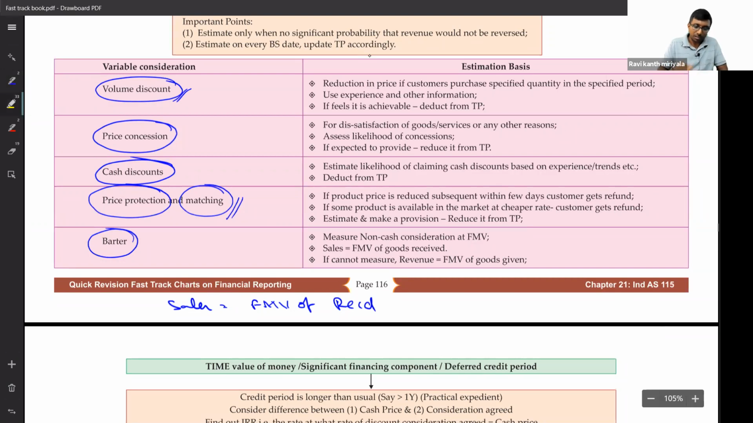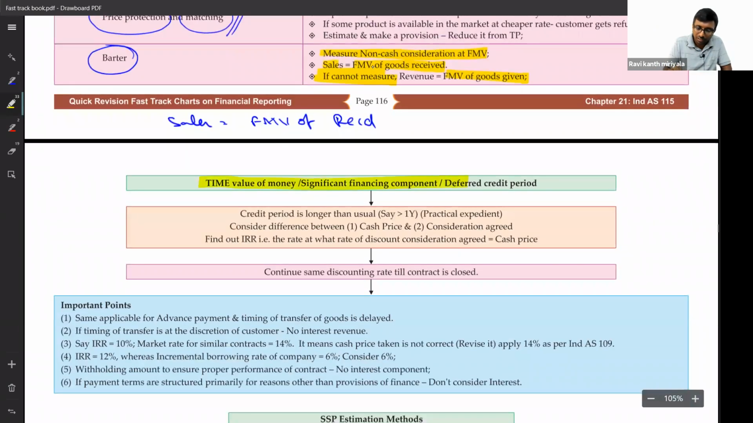Measure non-cash consideration at fair market value. Our sales is equal to the fair market value of the goods received. At the worst level, if you cannot measure it, and 99.999% of the time it is possible to measure, but anyhow the standard has to talk about all circumstances, then sales is equal to the fair market value of the goods given. We gave some goods, and generally we sell the same goods to other customers at some rate. At that rate only we will book the sales. This is one more point, and I feel it is expected in the examination.